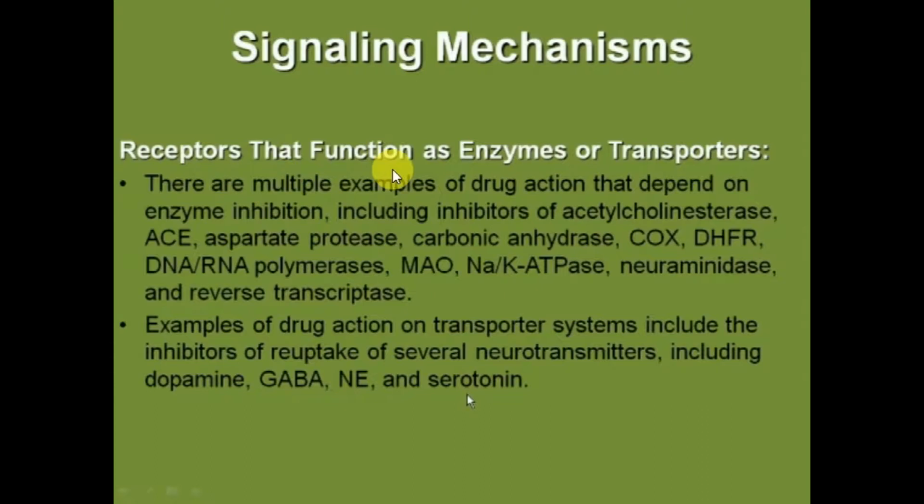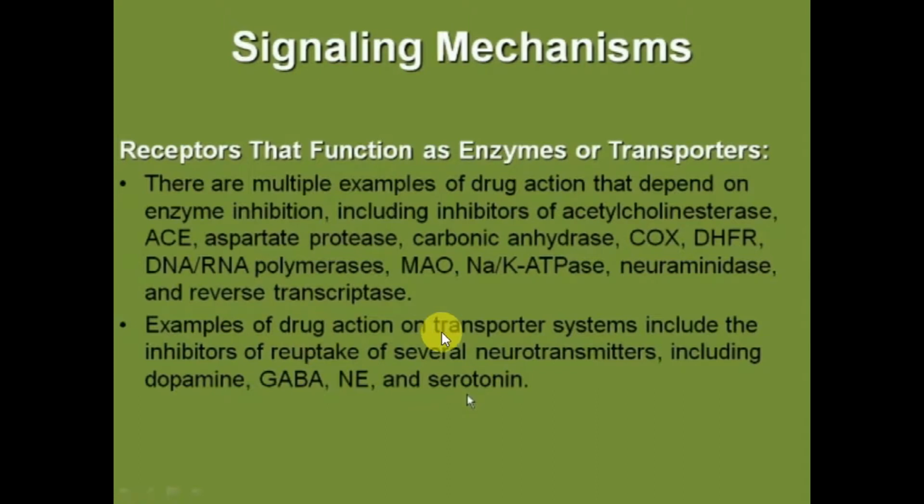Receptors that function as enzymes or transporters. There are multiple examples of drug action that depend upon enzyme inhibition, including inhibitors of acetylcholinesterases, aspartate proteases, carbonic anhydrases, COX, DHFR, DNA, RNA polymerases, and many more.